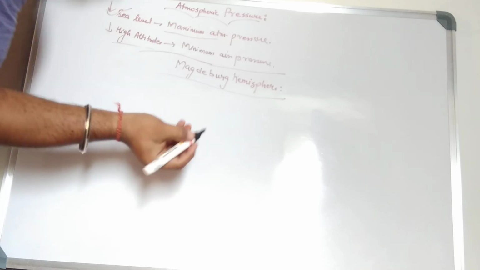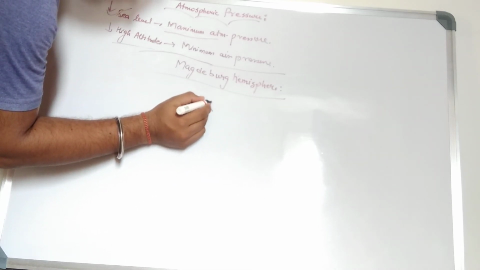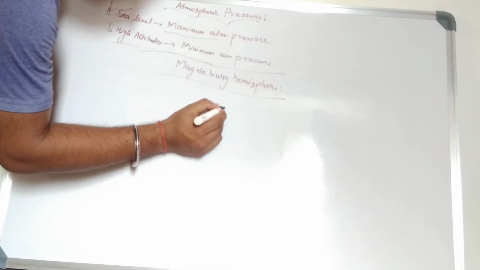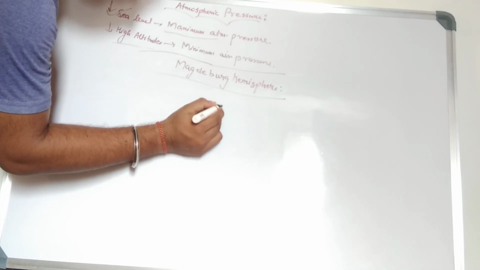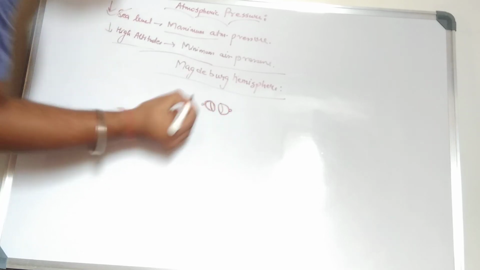Okay, look. So Magdeburg hemisphere is just a hemisphere. You know what a hemisphere is, right? Hemisphere means a half circle, like this. Yes, this is a hemisphere. And this is two hemispheres, where a spherical ball has been cut into half.